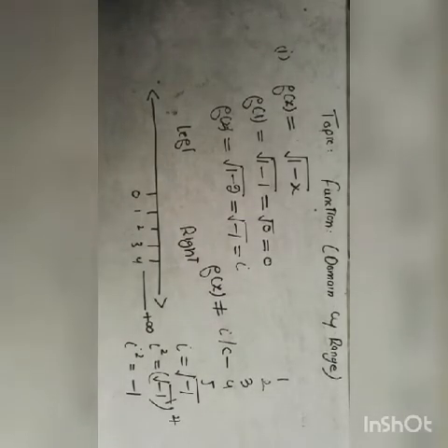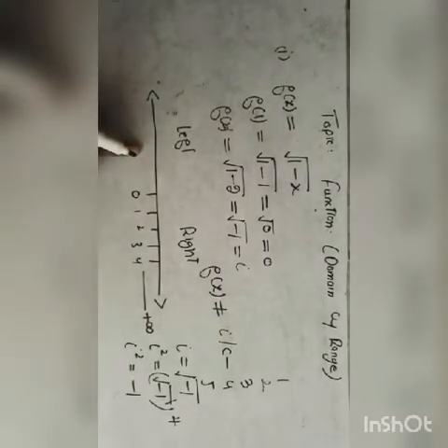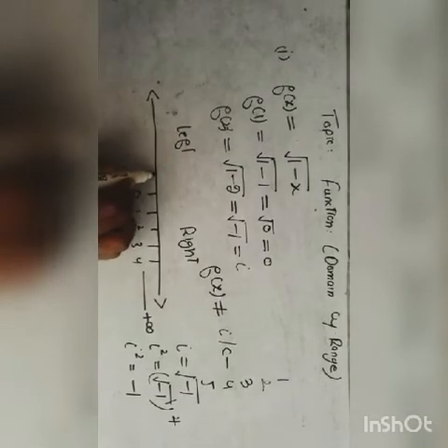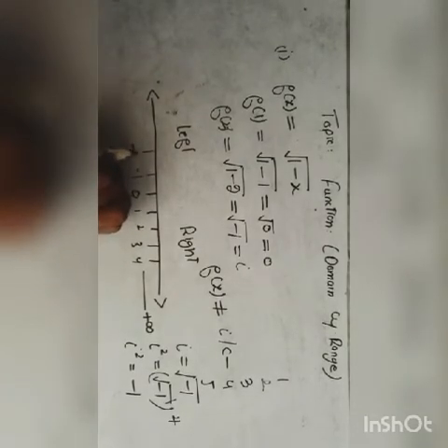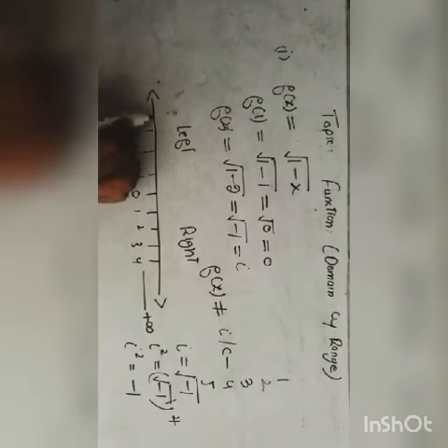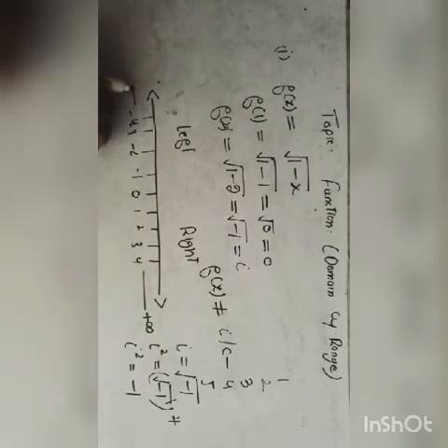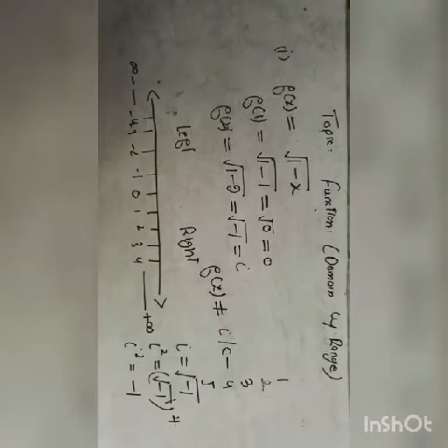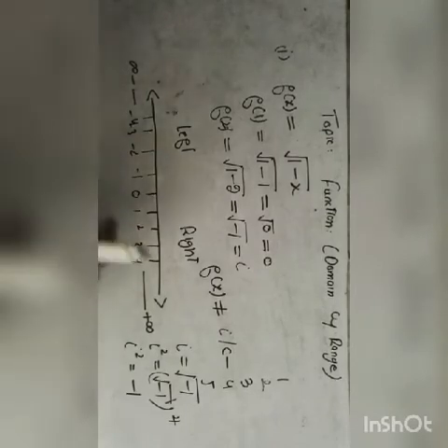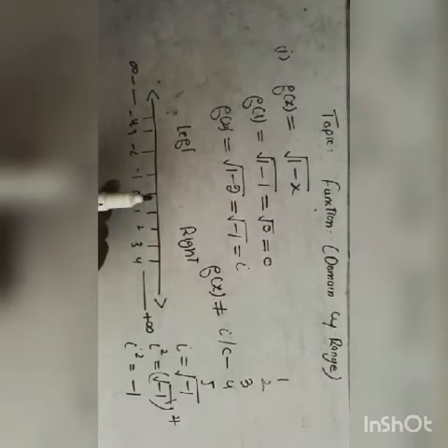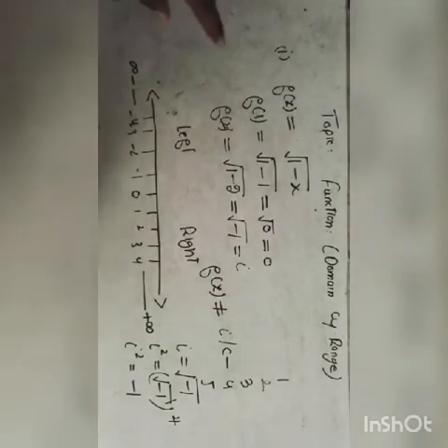The left side of the real line contains negative integers like minus 1, minus 2, minus 3, minus 4, and so on up to minus infinity. So with the help of the real line we can determine the range of this function.